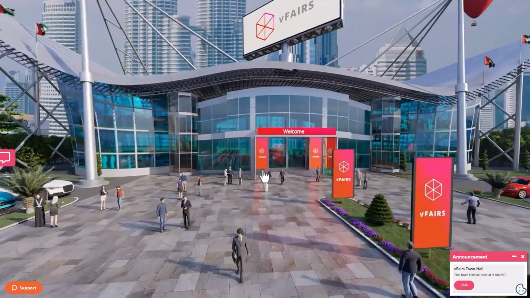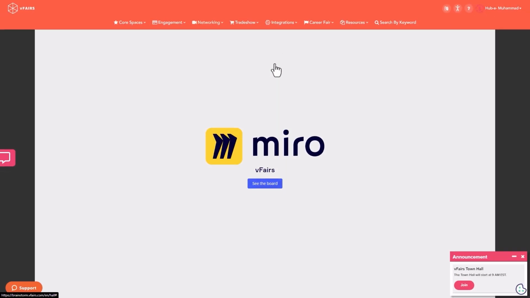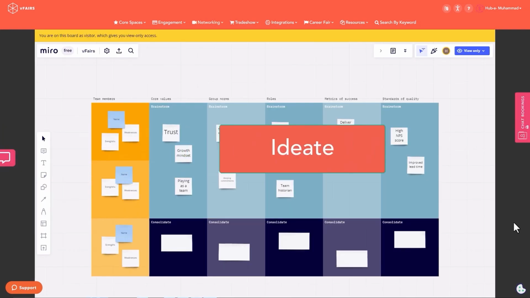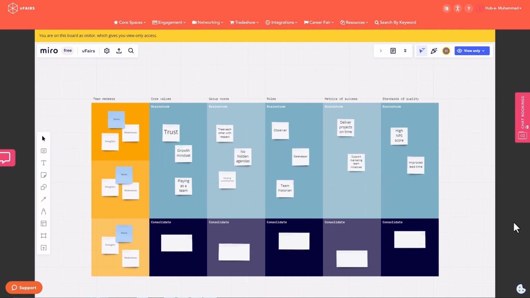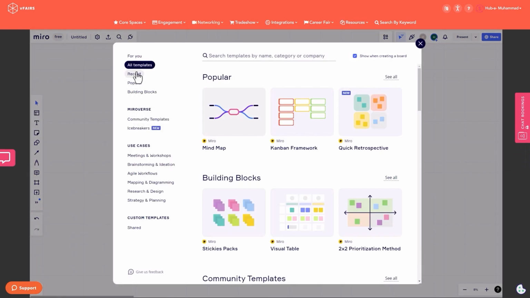Level up your brainstorming and ideation sessions on the vFairs platform with Miro board. Miro is a virtual whiteboard that lets teams ideate, research, strategize, and collaborate in real time. Choose from multiple templates and frameworks.